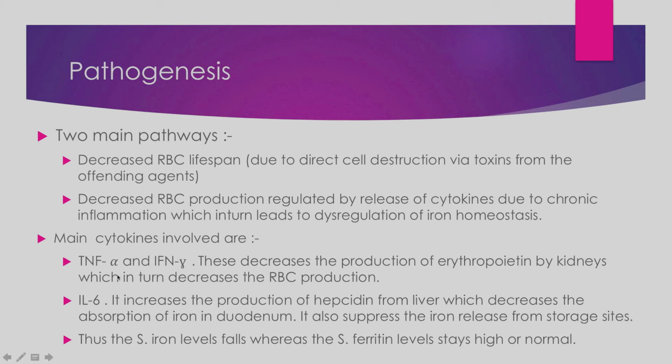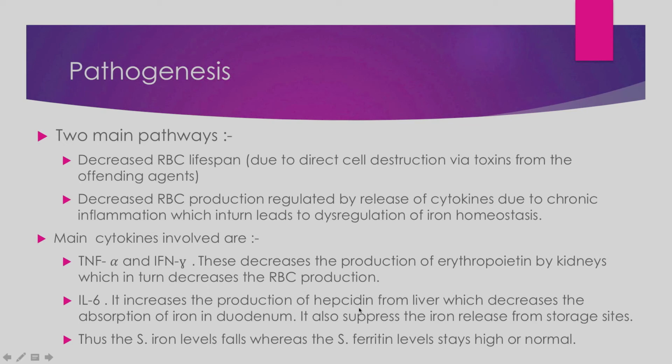Mainly TNF alpha, IFN gamma, and IL-6 are involved. TNF, tumor necrosis factor, and interferon decrease the production of erythropoietin by the kidney. When erythropoietin is less, there is less erythropoiesis, which is decreased RBC production. IL-6 increases the production of hepcidin from the liver.